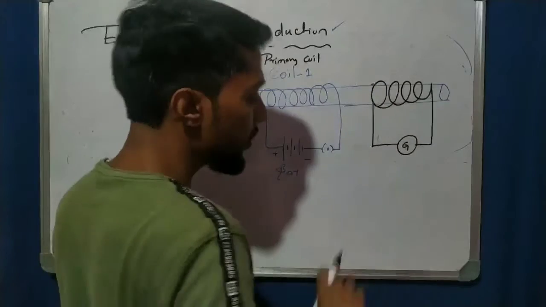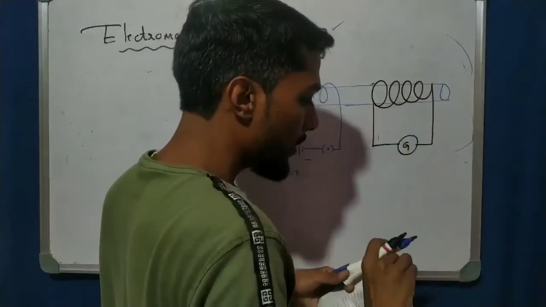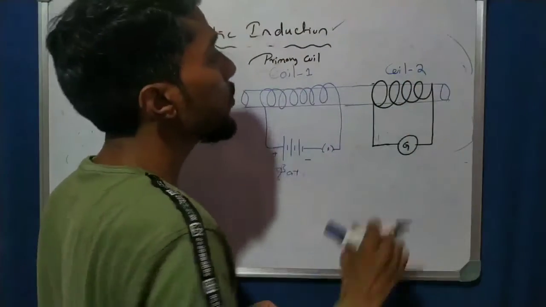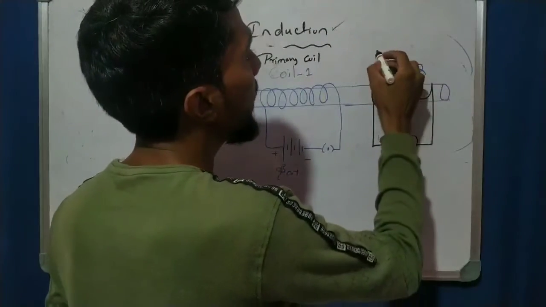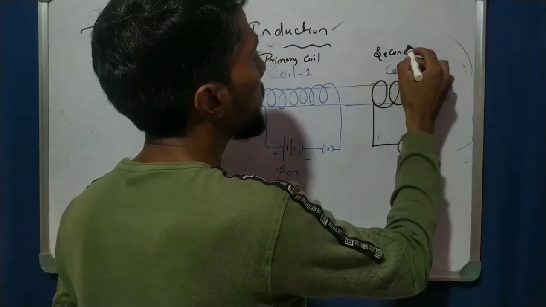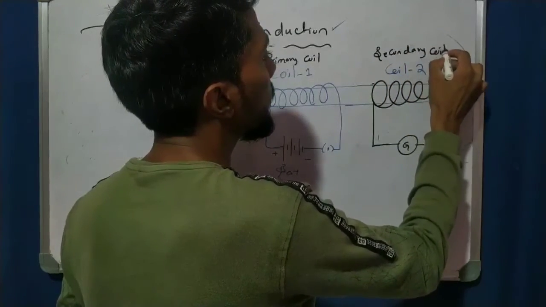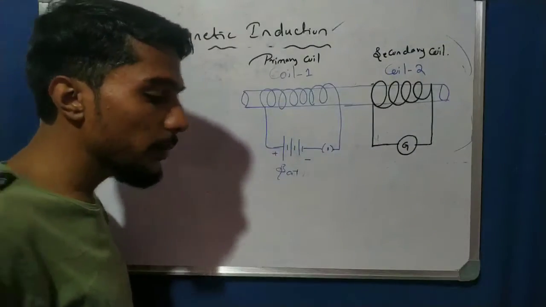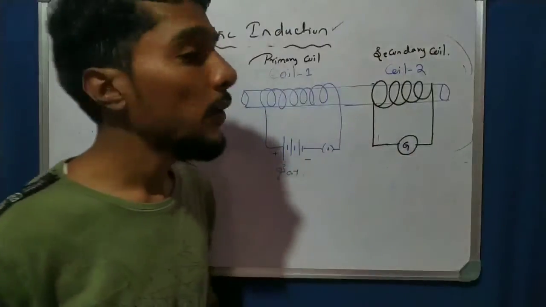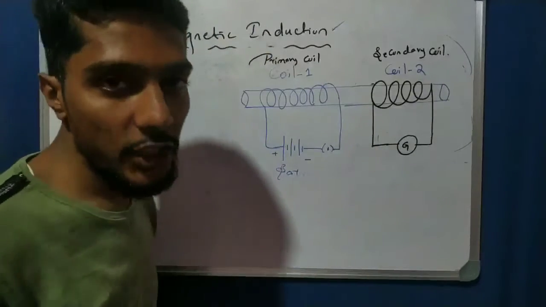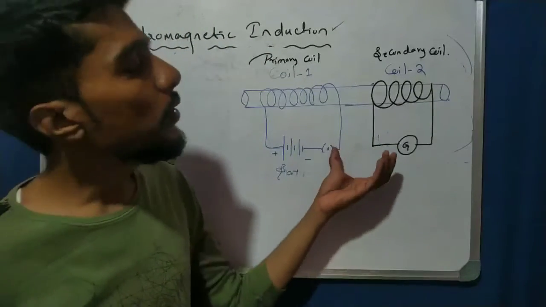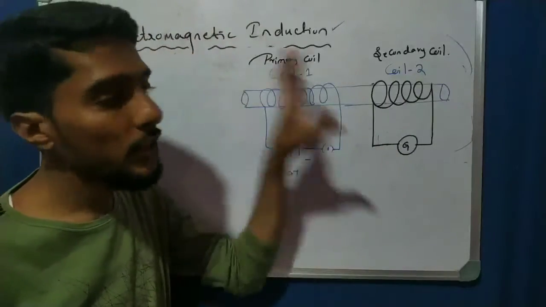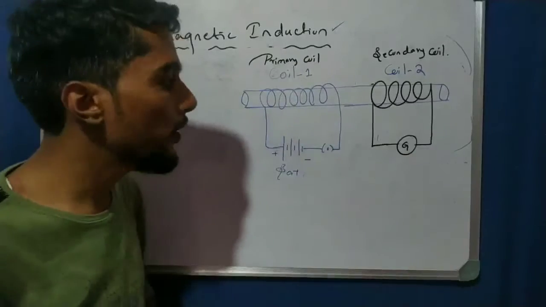And this coil is called coil 2, also called the secondary coil. Now see, this is another method, another diagram which is used to study electromagnetic induction. If in the examination they give this type of diagram, it is also called an electromagnetic induction demonstration diagram. The first one is simple, and this is also the same.